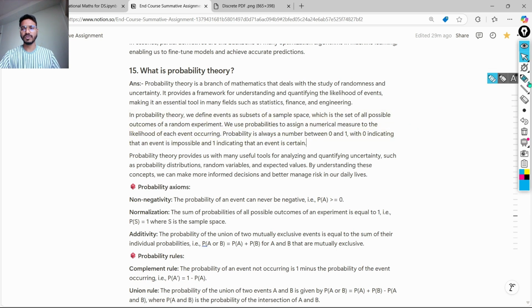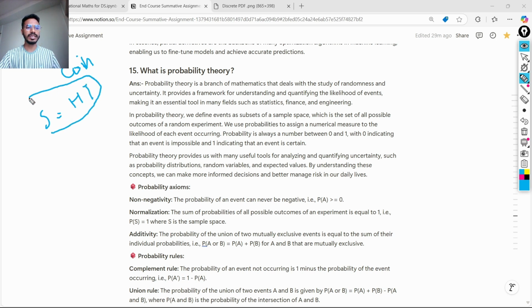Okay, so we can say that the events are subsets of a sample space, denoted by S. What is a sample space? For example, we have a coin to toss. What are all the outcomes we can get if we flip the coin? We can either get heads, or we can get tails. So H and T are the two outcomes in the sample space of this particular experiment.